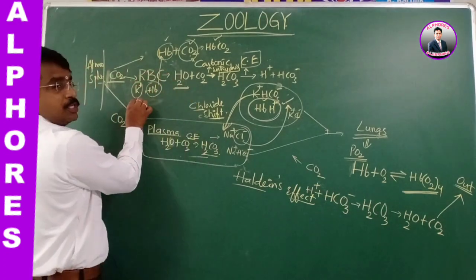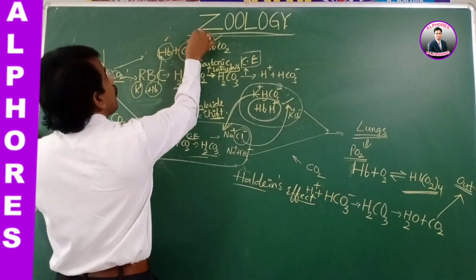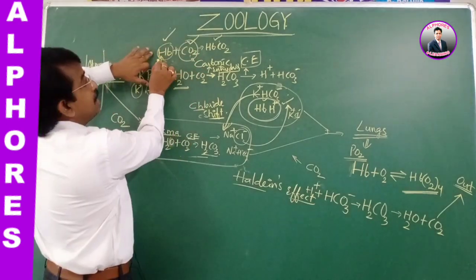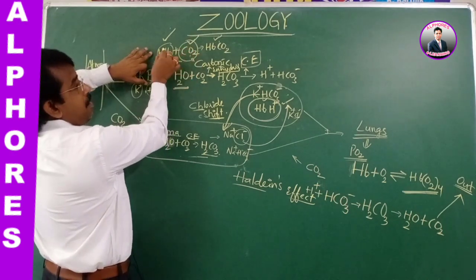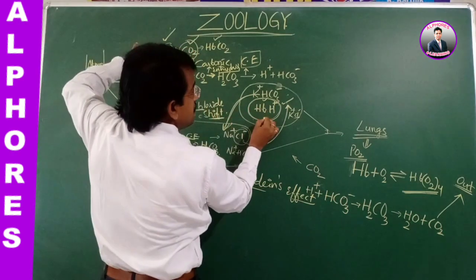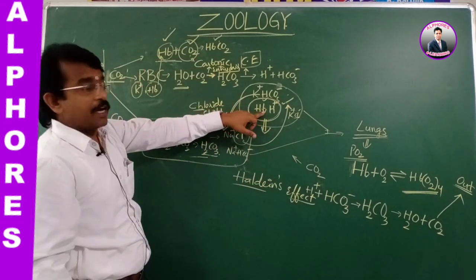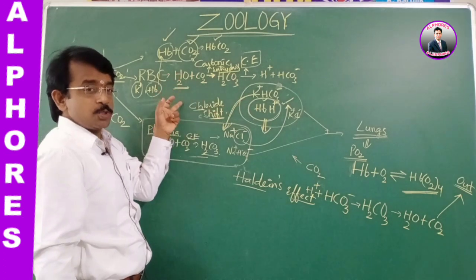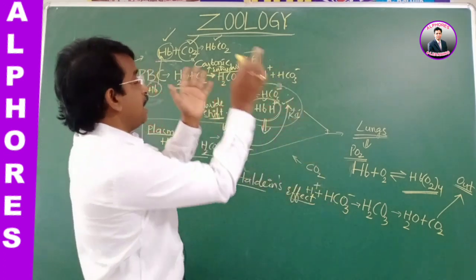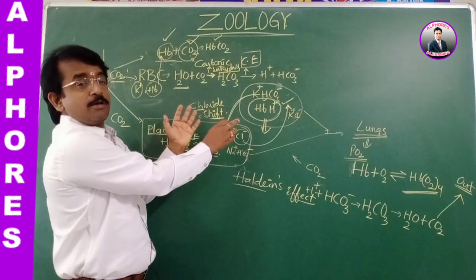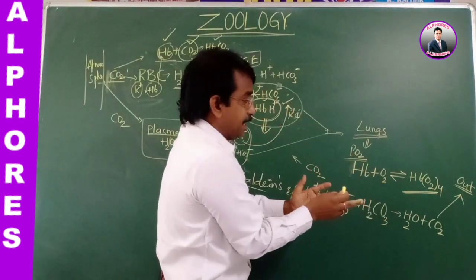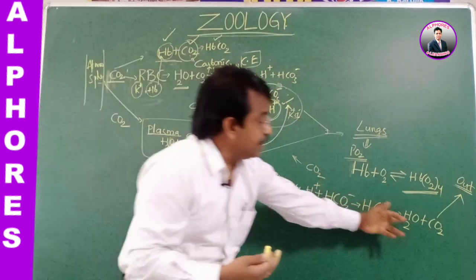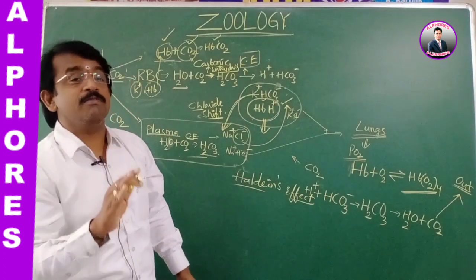So at the tissues, the carbon dioxide and the hydrogen ions are taken up by hemoglobin. This is one reference where carbon dioxide combines with the hemoglobin. This is the second reference where the hydrogen ion combines with the hemoglobin. So at the tissues, it unloads the oxygen and binds with the carbon dioxide and hydrogen ion. At the lungs, hemoglobin combines with the oxygen and liberates the CO2. This is what we see.